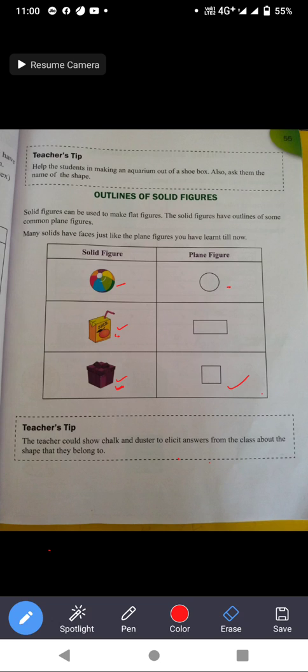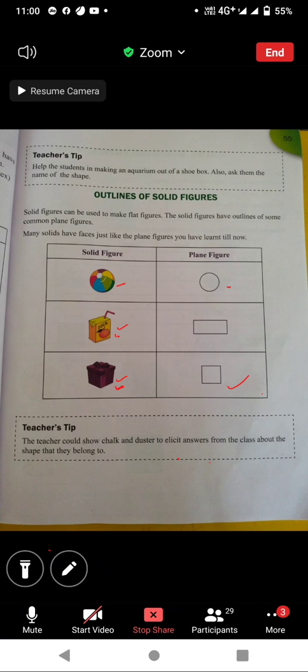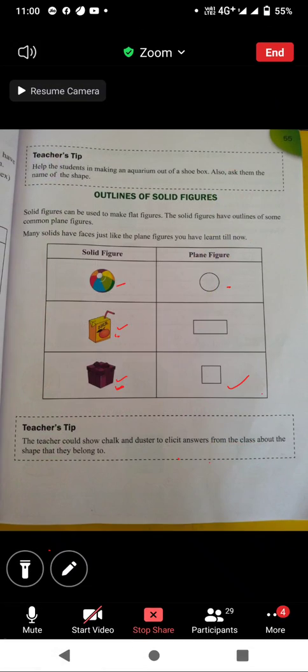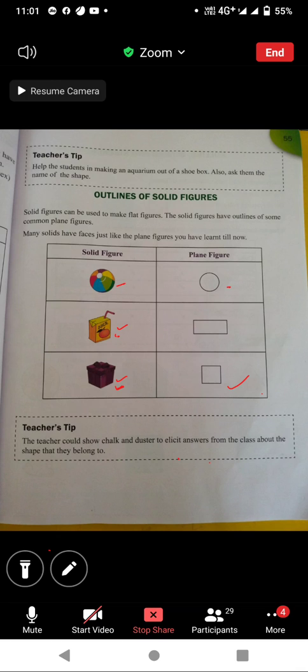How will you get a solid shape from it? Beta, after tracing the outline of a cone, you will get a circle only. The bottom part of the cone is circular in shape. If you trace the outline, you will get a circle only, not a triangle, not a rectangle.